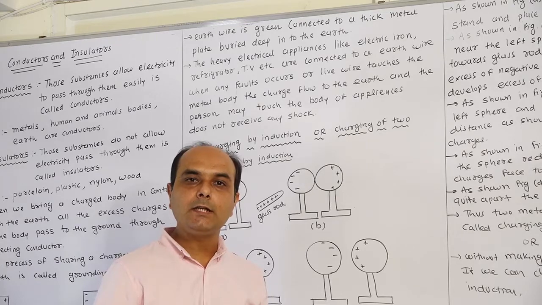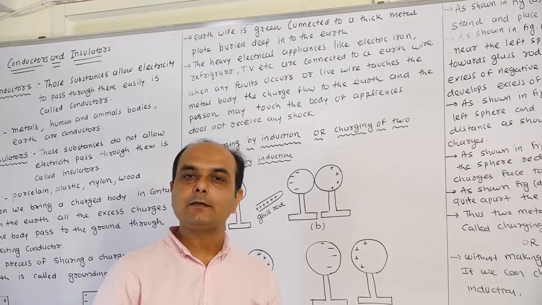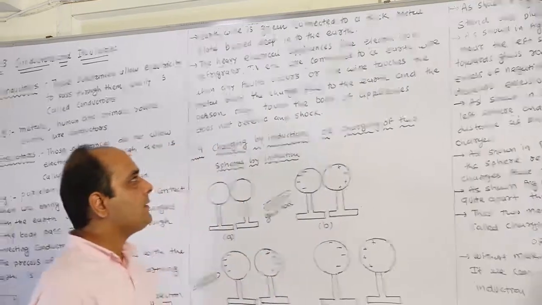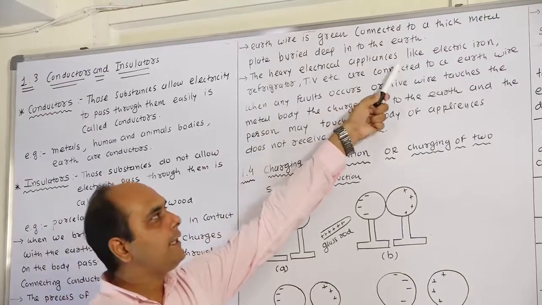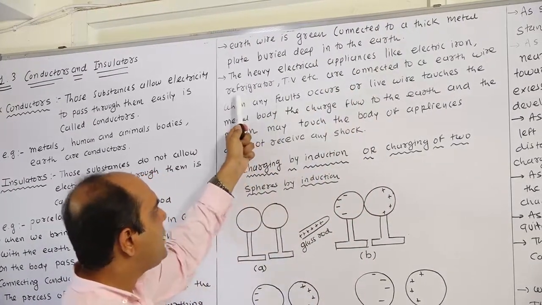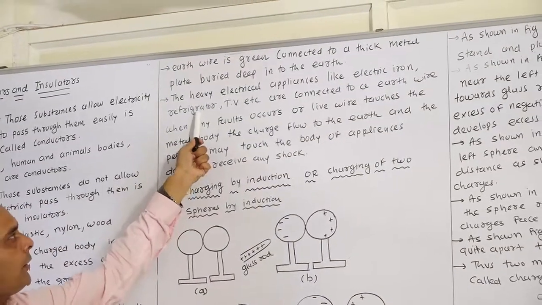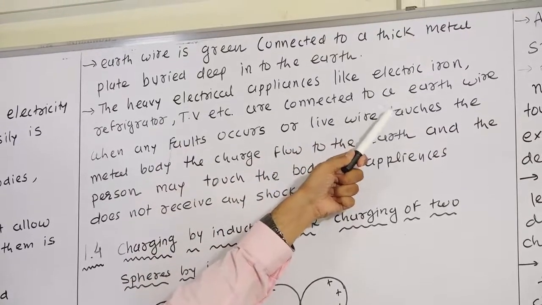How to use this earthing wire in our electrical appliances? That is to be explained here. There are heavy electrical appliances like an electric iron. Another heavy device is the refrigerator. Another heavy device is the TV. They are connected to the earth wire.